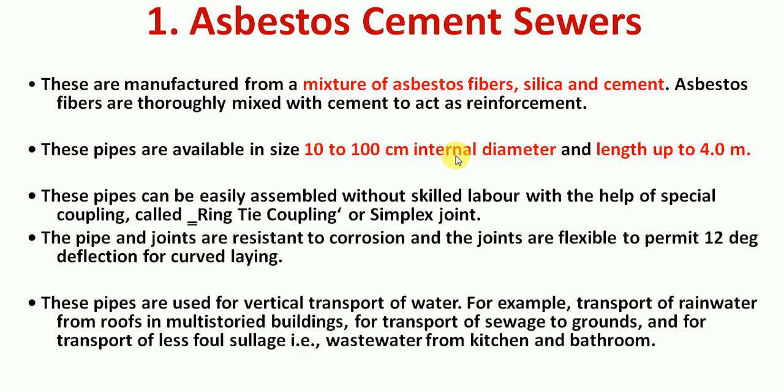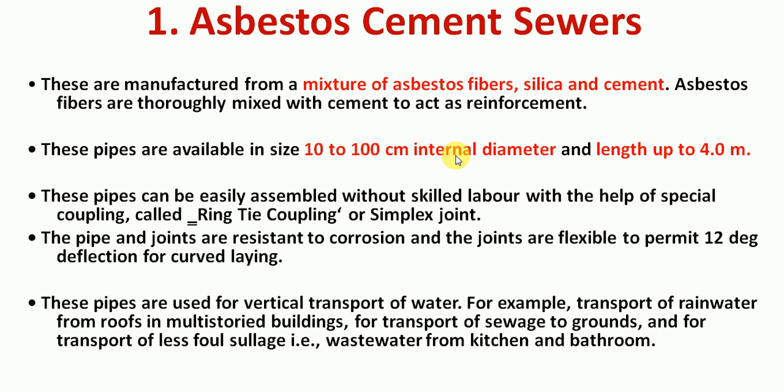Okay, so these pipes can easily be assembled without skilled labor with the help of a special coupling called a ring tie coupling or simplex joint. Okay, here not only the sewer materials are important, the respective joints are also important, because joints, as I told you, are the weaker section wherein this infiltration and exfiltration problem occurs. So that's the reason the joints are also important in the sewerage system.